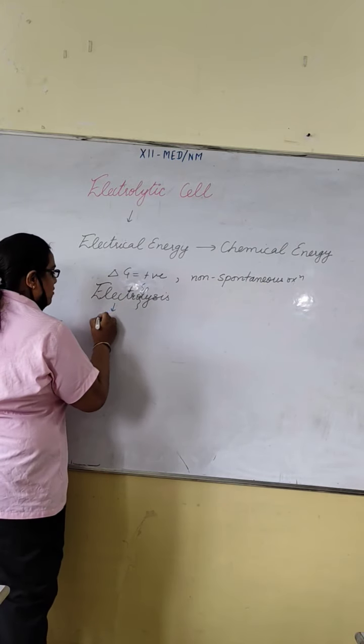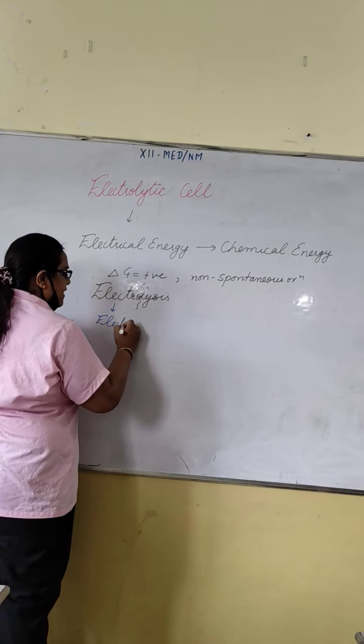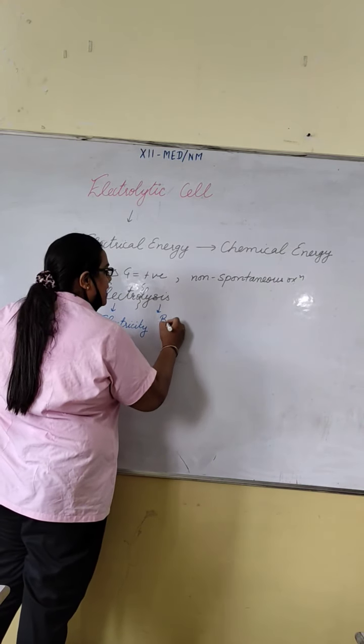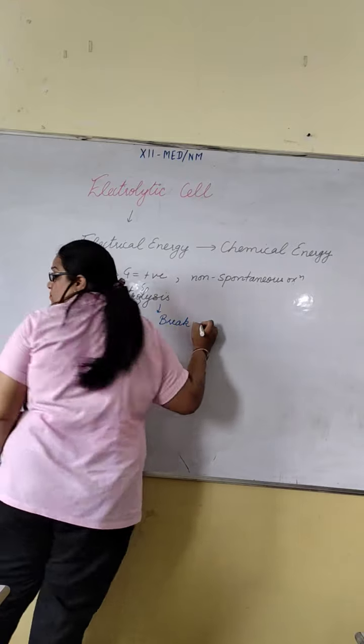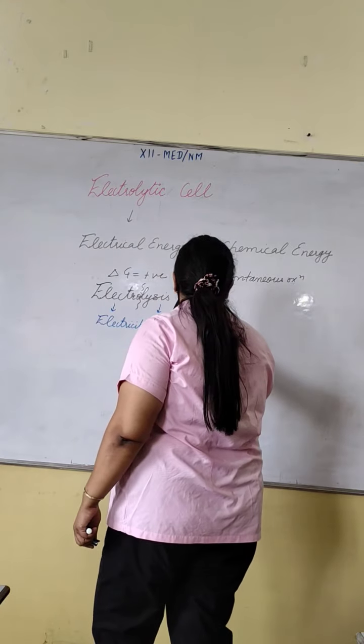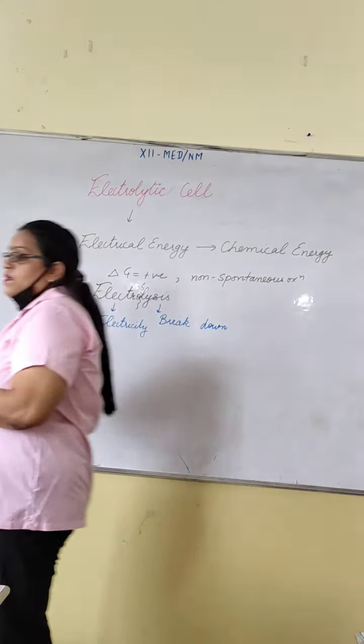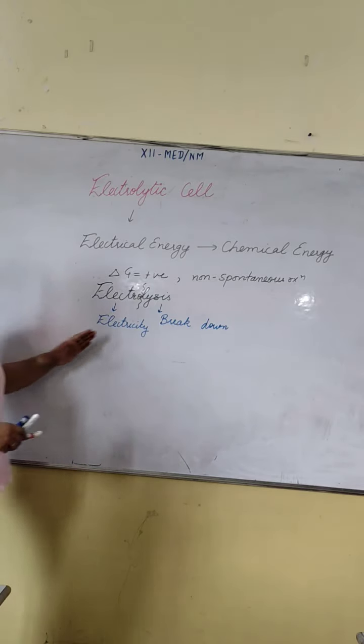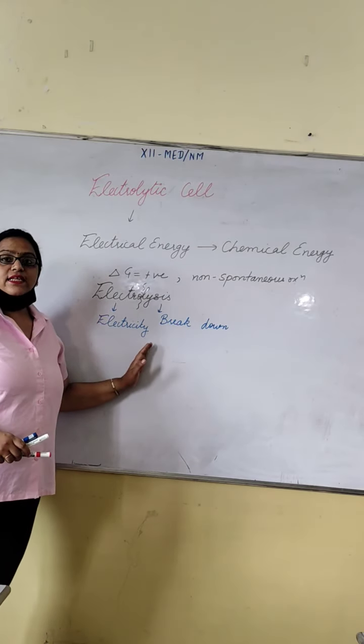So electrolysis is the process in which the decomposition of an electrolyte takes place with the passage of electricity.